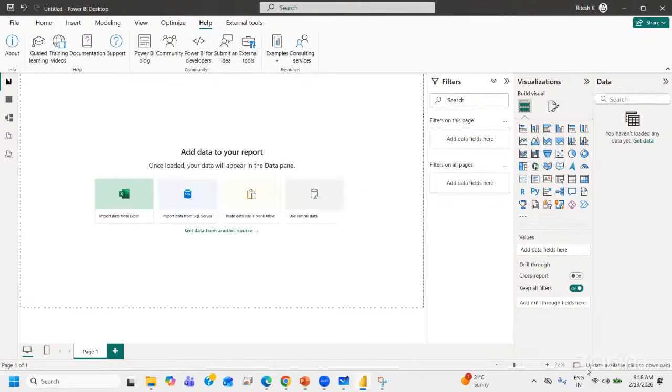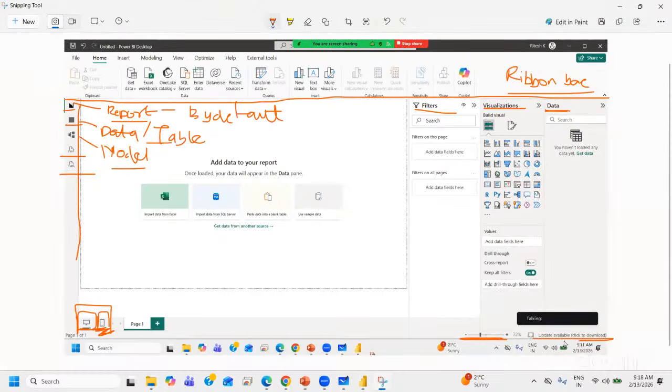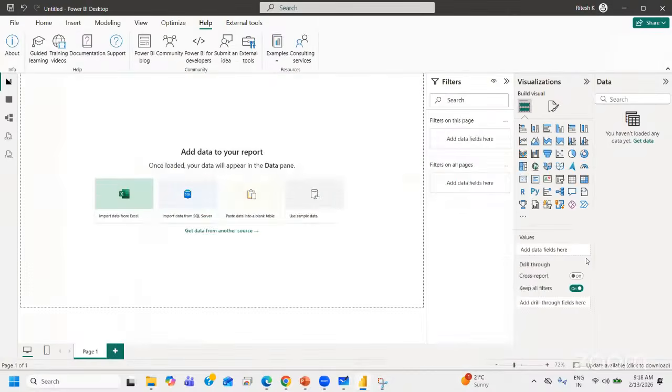How to upgrade yourself? There is an option, update available, towards the right here. Next to that zoom bar and fit to page, you have an option called update available. If you click on that, it will automatically update Power BI Desktop to the latest version. It will take some time to download the latest version. It will automatically install and adjust in the same application. If this update available option is not showing, it means it's already updated.